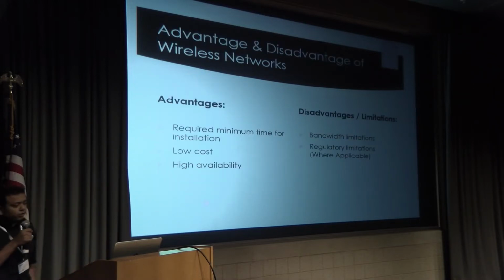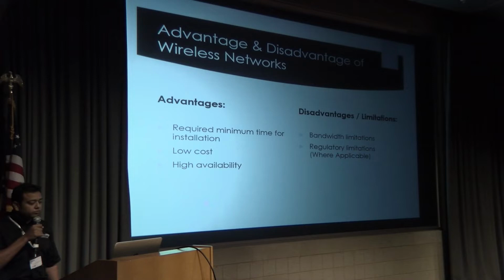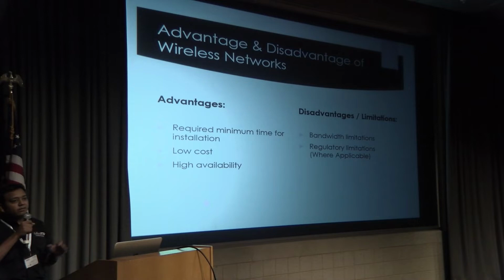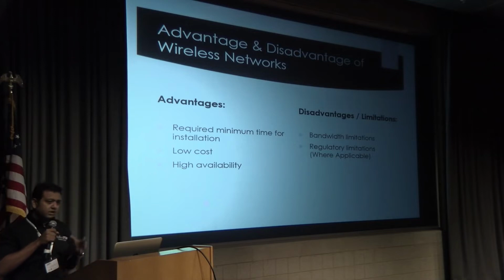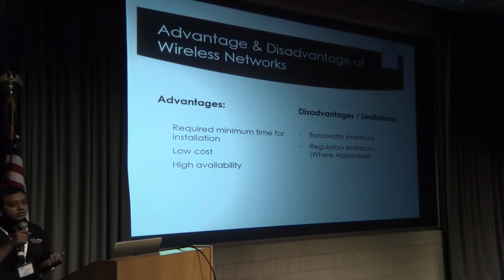There are some advantages and disadvantages of wireless networks. In advantages, it can be installed very quickly, the deployment can be made with very few people, and the cost is quite low. And if we make a link, its availability is quite high.